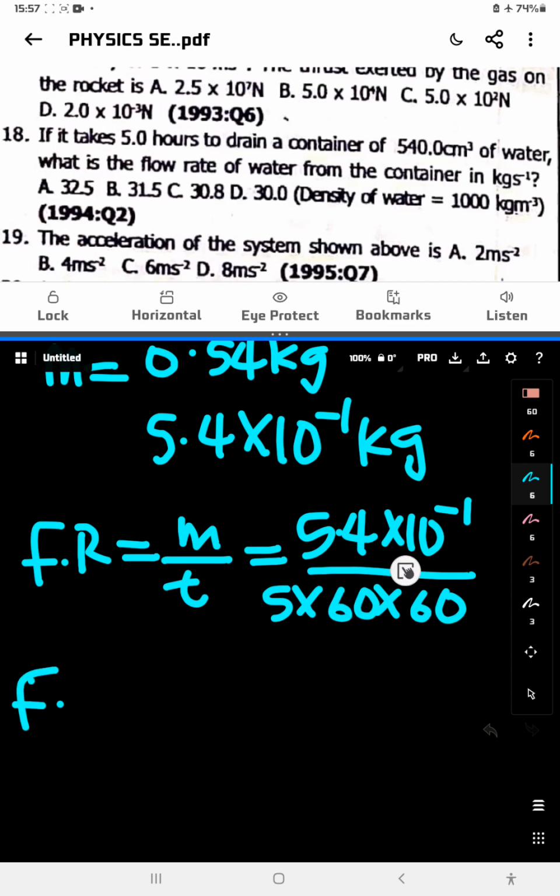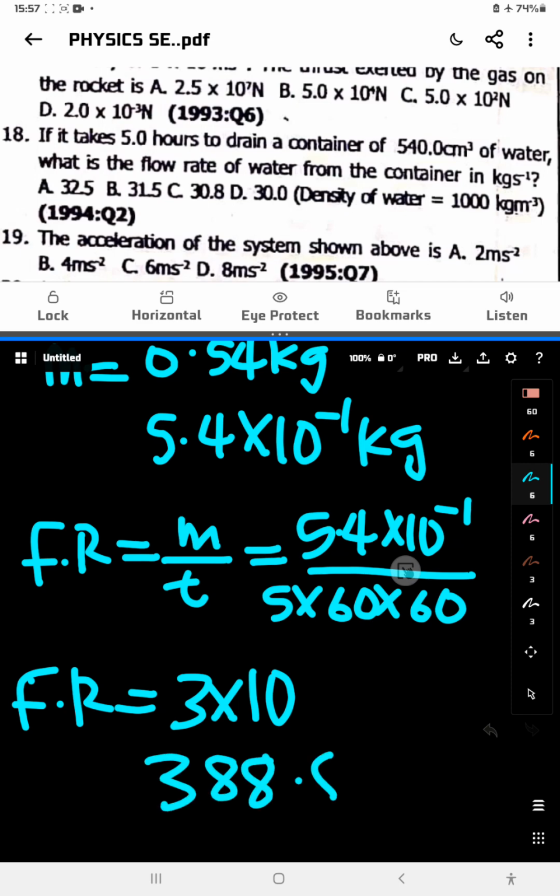So your flow rate is 3 times 10. I multiply these things first. Let me see what my calculator gives me. 0.54 divided by 5 times 60 times 60 gives me 388.8.